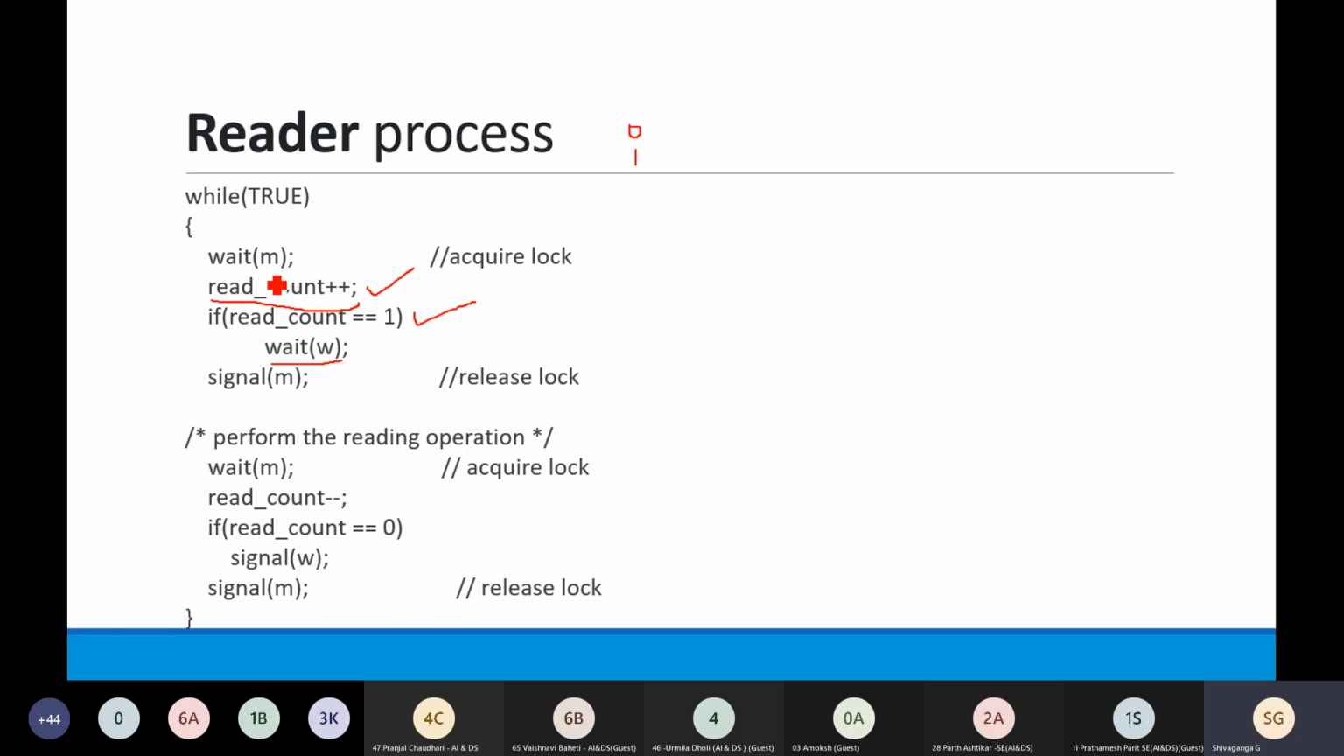Okay, and whenever read count is 1, at that time write will also be locked. Okay, so when the write operation will be unlocked, when the signal will be sent to this wait w, the corresponding signal w will be sent at this time. Okay, so when that will be sent, a read operation will be performed, and after the read operation is over,